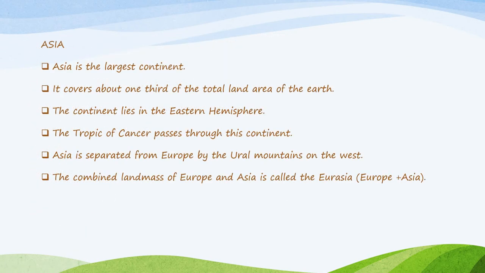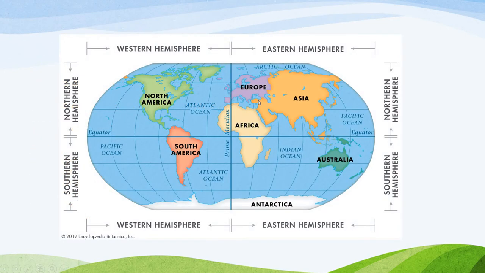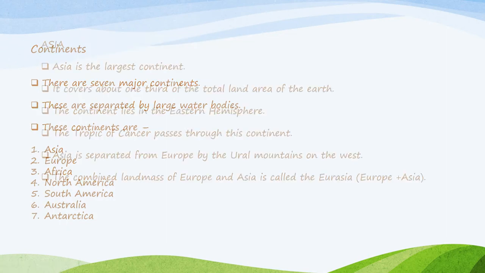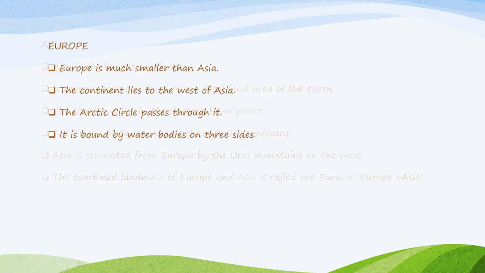Now the first one is Asia. It is the largest continent and it covers around 1/3 of the total surface area of the earth, and it is in the eastern hemisphere. As you can see, this is the eastern hemisphere, and it is separated from Europe by the Ural mountains. Here somewhere are the Ural mountains, and Asia and Europe combined are called Eurasia. Yes, the Tropic of Cancer passes through this continent. Do remember that.